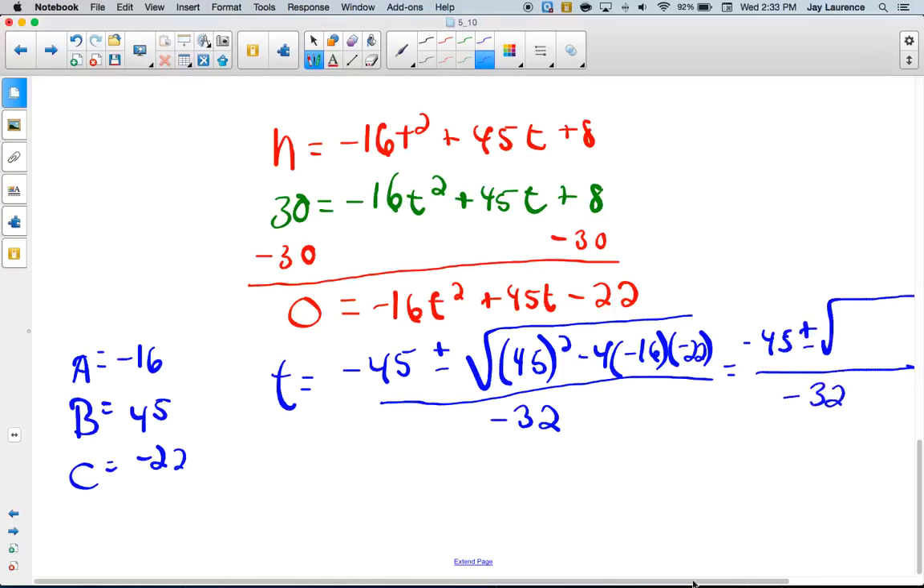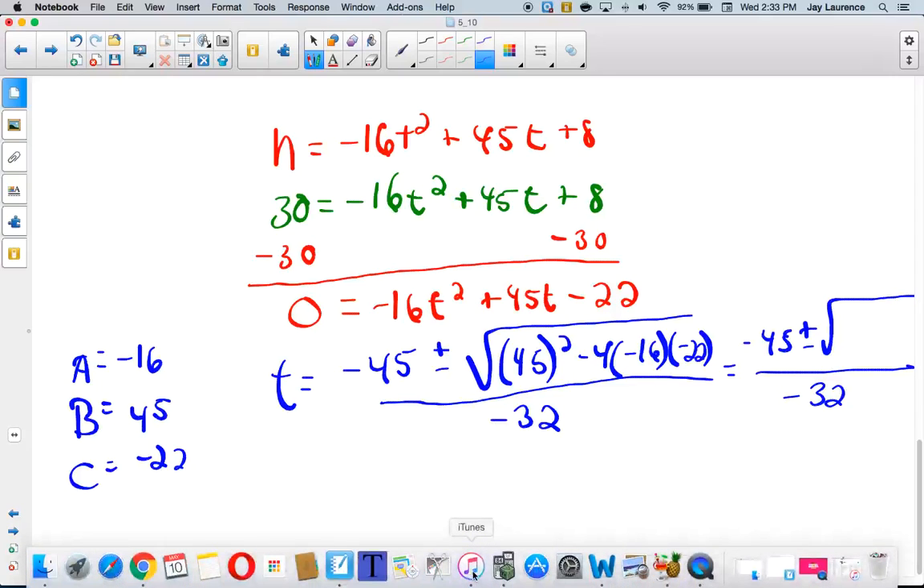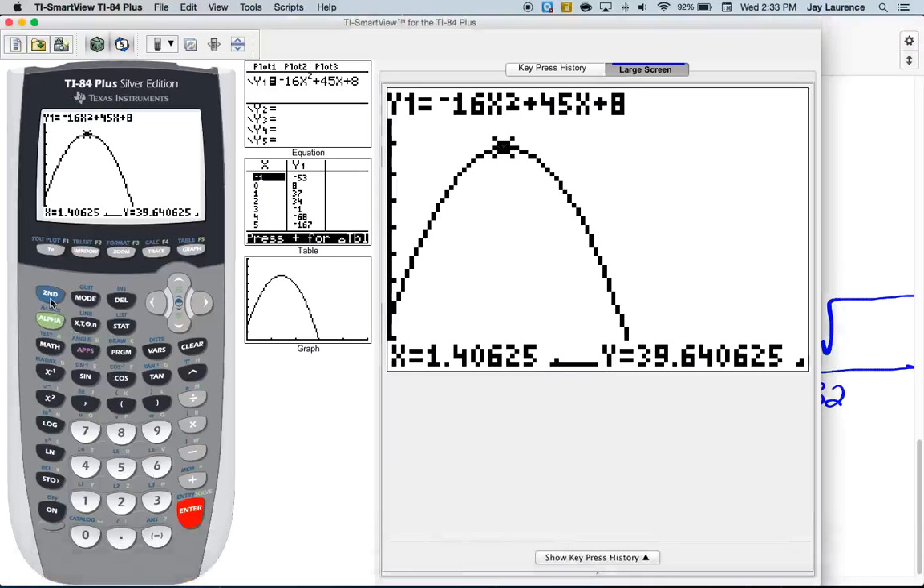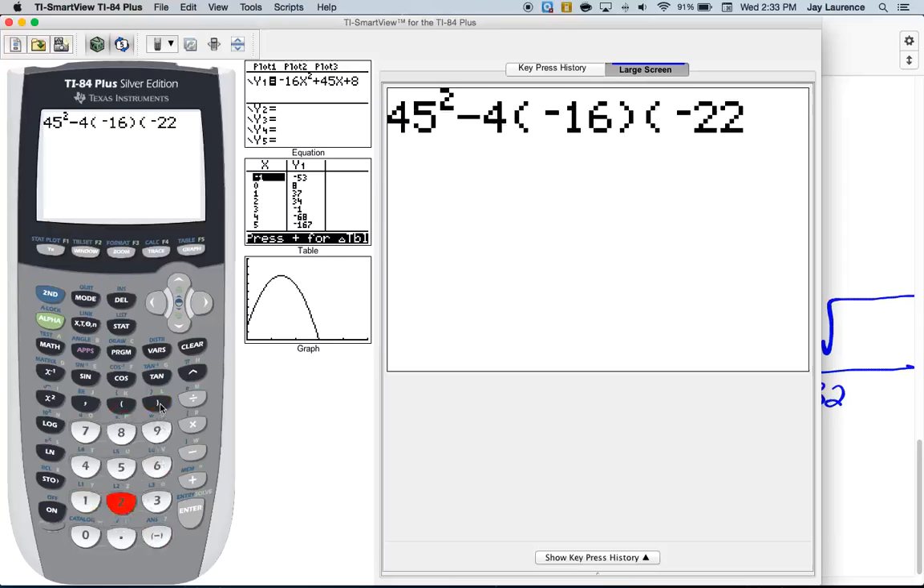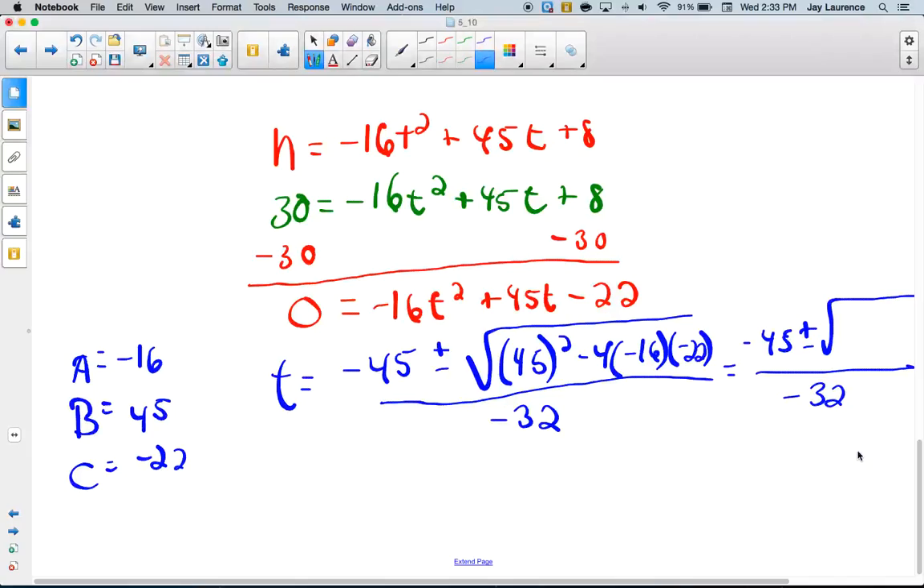So what do I have? 45 squared, 4, 16, and 22 all negative. Okay, so my discriminant is going to be 45 squared minus 4 times negative 16 times negative 22. And there's my discriminant, 617. Okay, so I'm going to put 617 right here, and then I'm going to go to my calculator.